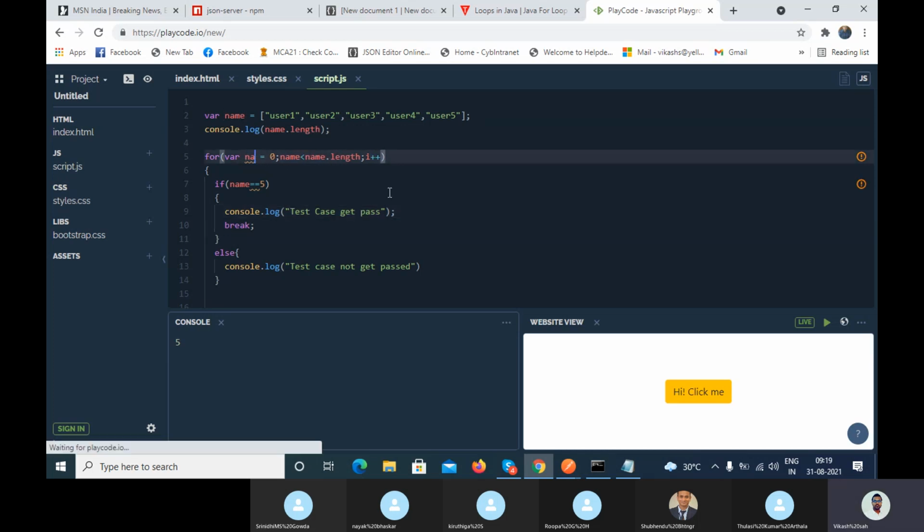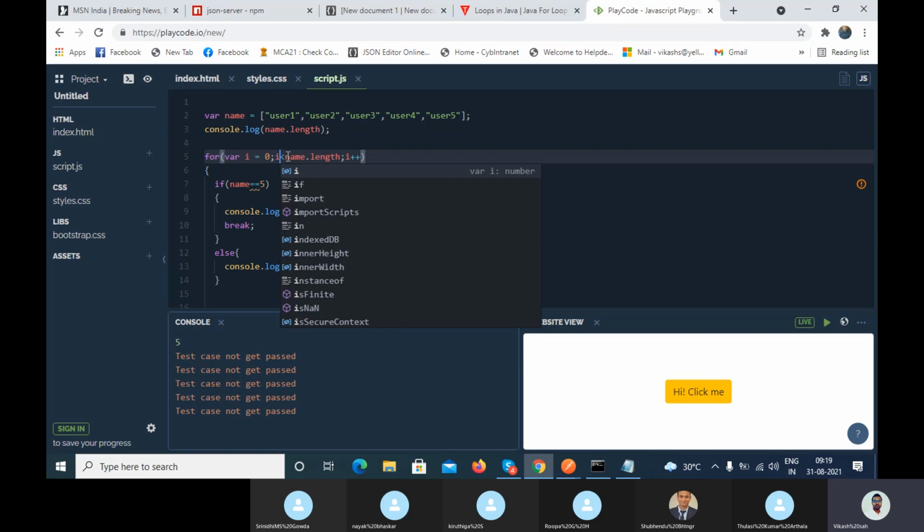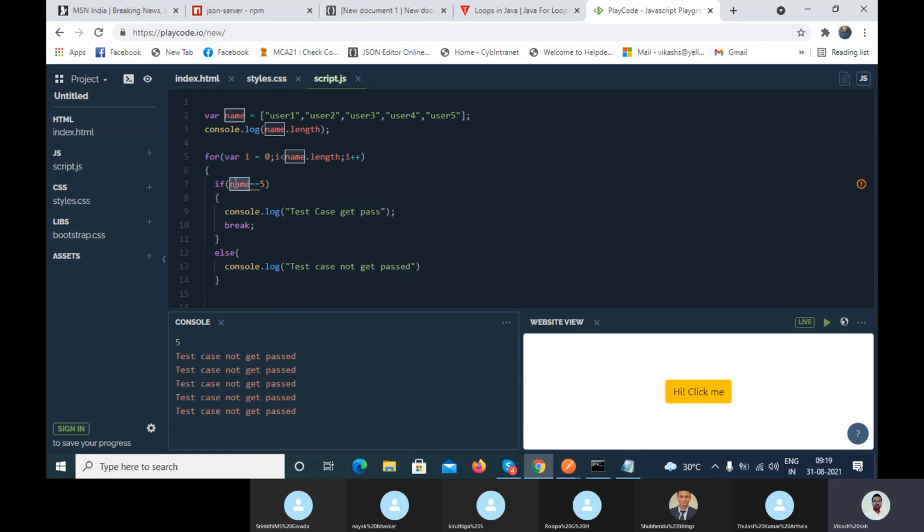Let me take one variable name I and here let me pass the value users 3, right? Is this code understandable?